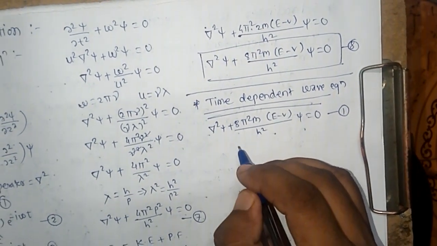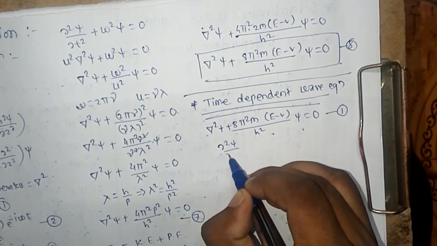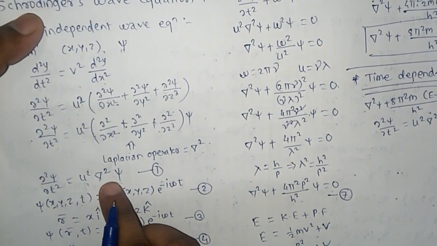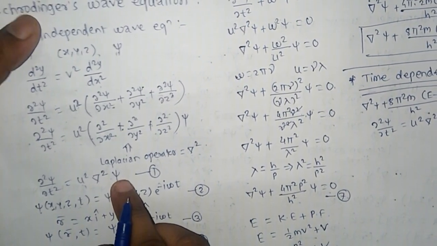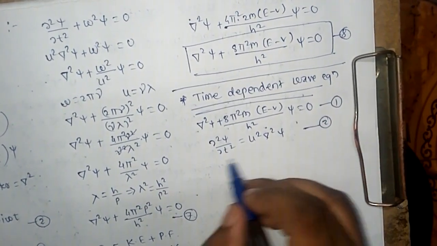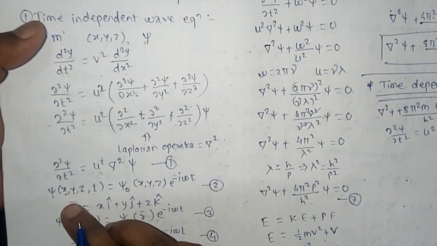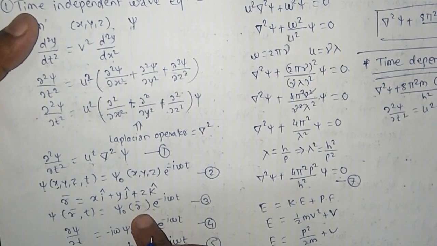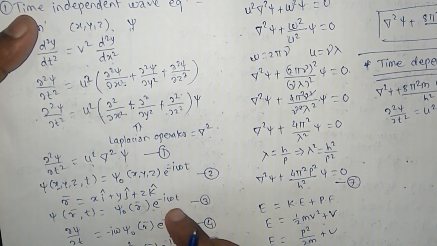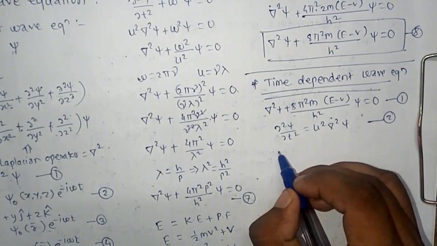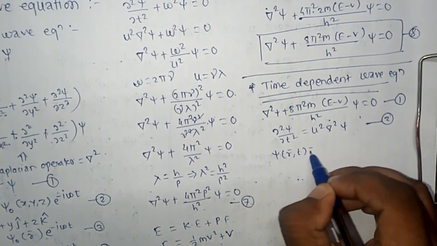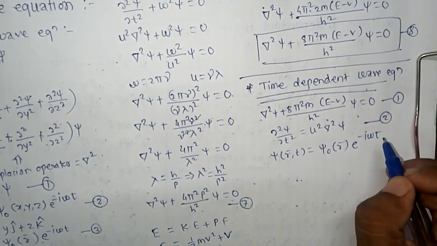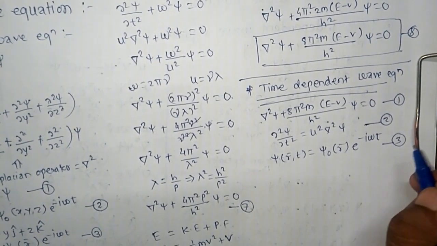And we also have the equation dou square psi by dou t square is equal to u square del square psi. Suppose this is equation number 2. And the solution of this equation is psi of (x, y, z, t), or psi of (r bar, t), is equal to psi naught of r bar into e to the power minus i omega t. This is equation number 3.